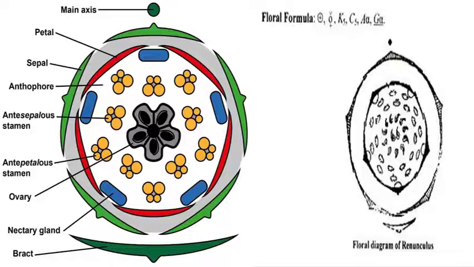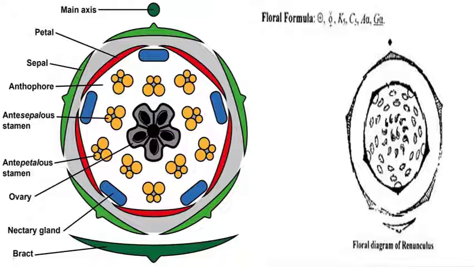Now we discuss the floral diagram and floral formula of the Ranunculaceae family. So here we have the floral diagram and floral formula of this family. For your illustration, I use a pen indicated by a red color.